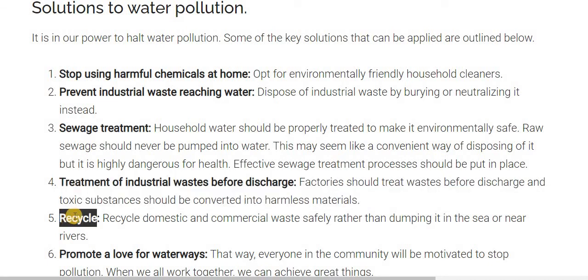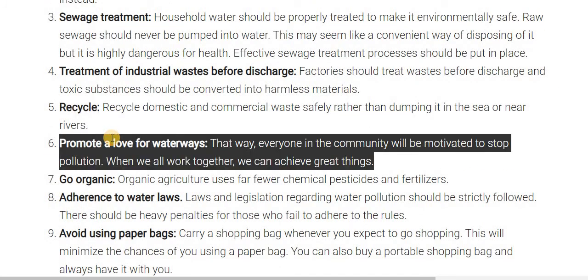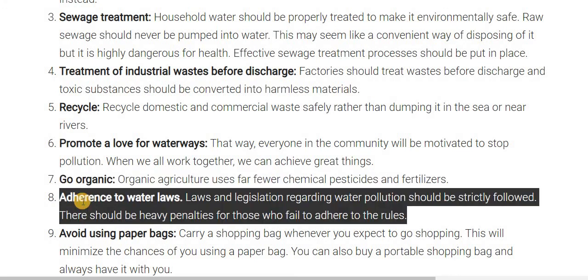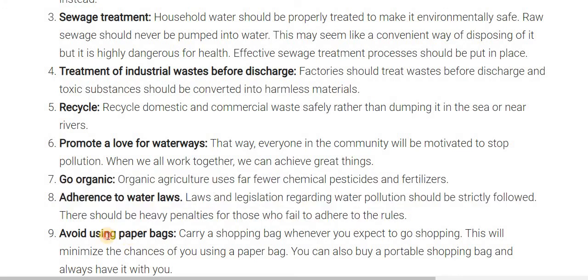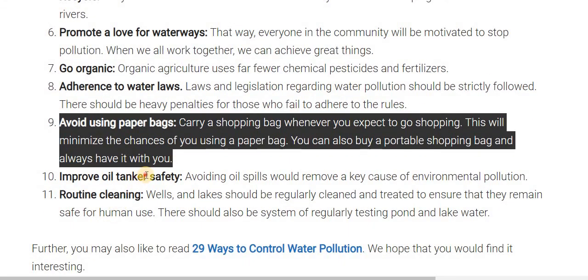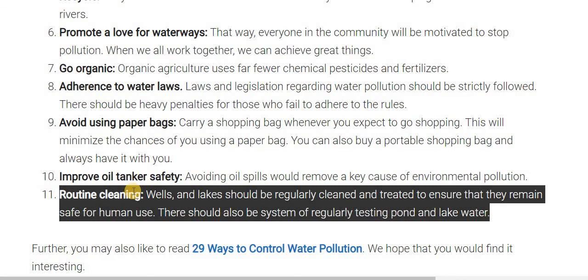Then recycle domestic and commercial waste safely rather than dumping it into the seas or near rivers. Then promote love for the waterways, go the organic way: instead of using pesticides and fertilizer, use manure. Then adhere to the water laws, and also avoid using paper bags and plastic bags. Then improve oil tanker safety so leakage can be prevented. And the last one is routine cleaning. Water tanks should be regularly cleaned and treated to ensure that they are safe for human use.